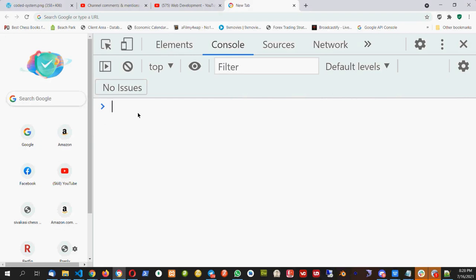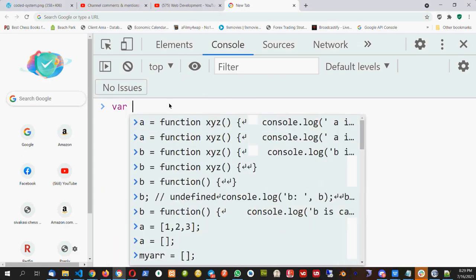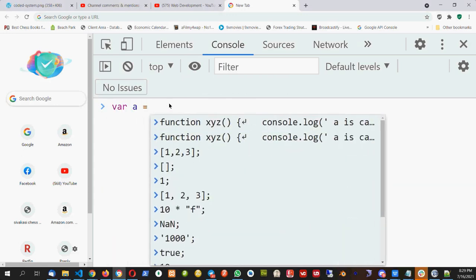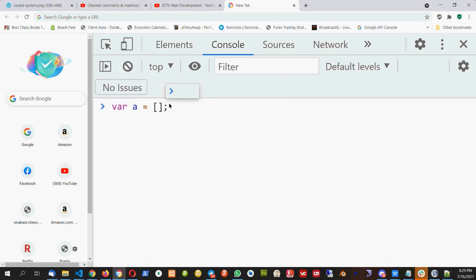We have not done the functions completely. There is a lot to be done in the functions, which I will do next week. Mostly the whole week we will go with functions next week. The whole week will be devoted to functions. So just remember that I'm doing arrays because arrays are needed to do some problems which we will do after some time. So I create an array: var A equal to an array. An array is just a rectangular bracket start and rectangular bracket end.